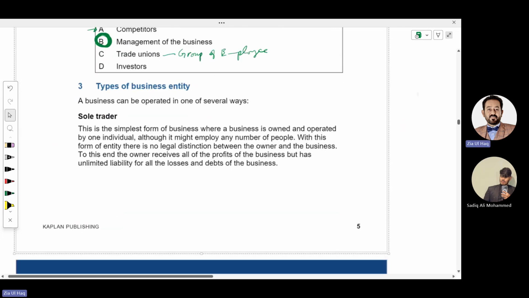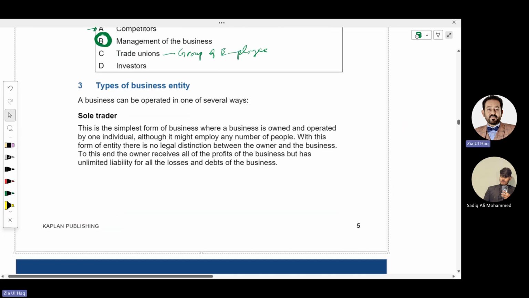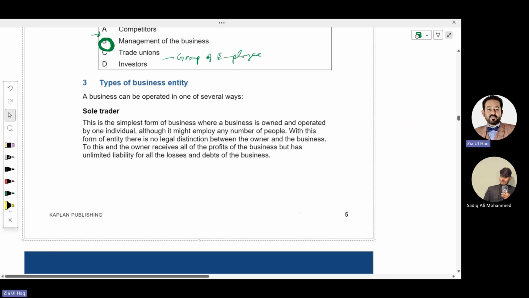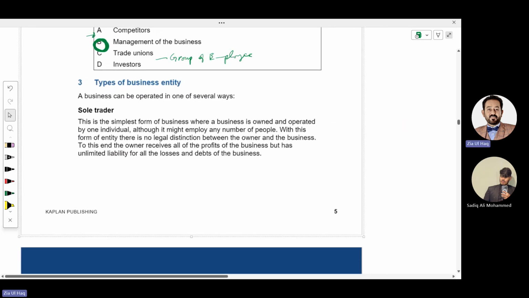Okay, let's move towards how many types of businesses there are, because we are going to learn about accounting, and in this paper we will learn how to prepare accounting for different types of businesses. So there are mainly three types of businesses.